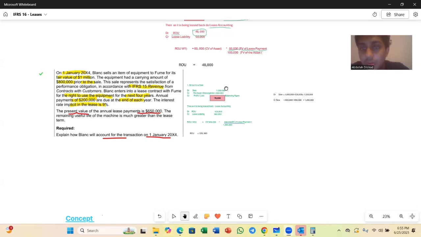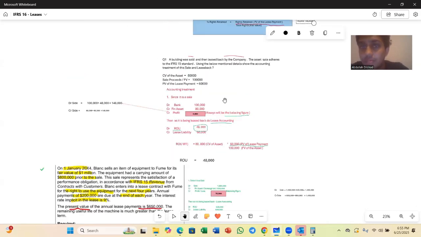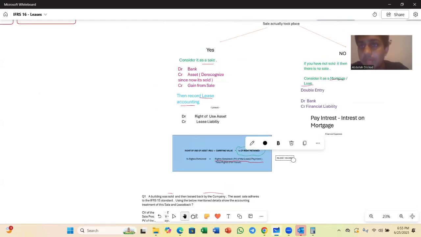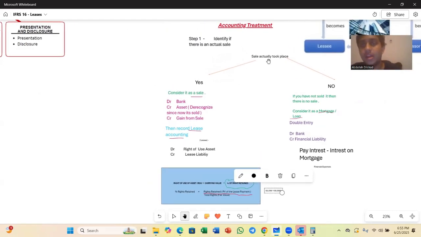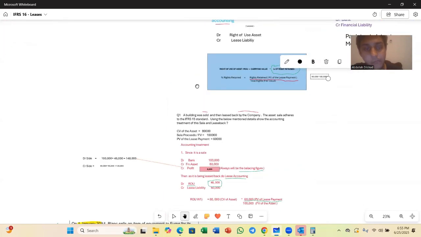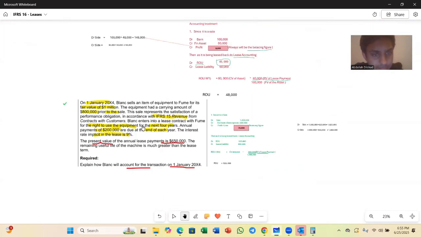Now you all know, again I'm doing this now. For the people who understand, there is no problem. For the people who are still trying to grasp this concept, right? What happened was they have done a sale, right? A sale of office equipment to a third party, right? And since the sale satisfies IFRS 15, right? You need to follow this method of accounting.